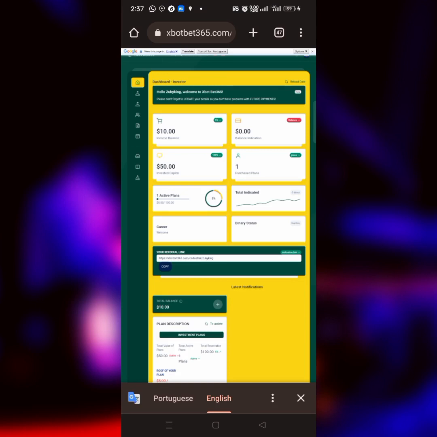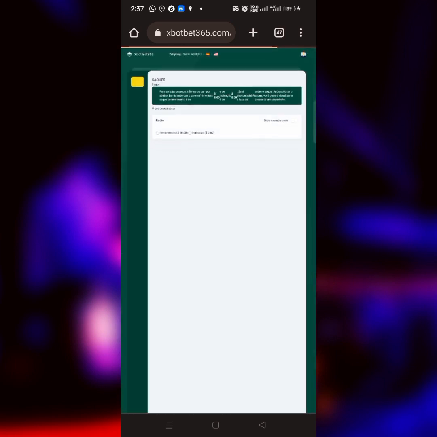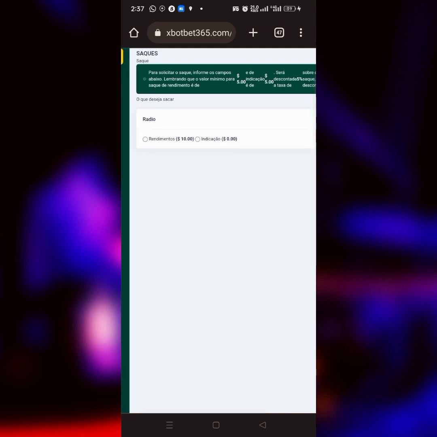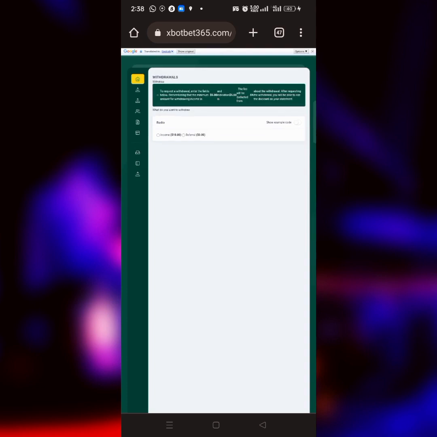So once you're done getting the minimum withdrawal, which is $5, what you have to do is to click on this particular place that looks like a book icon and then click on it. It's going to go over to the last bottom of it and then select withdrawal. So it's going to take you over to withdrawal. So what you have to do is to click on this where it says arrangement. This particular arrangement is actually how much you have on your account. So it's translated for me, and as you can see, my income is $10.